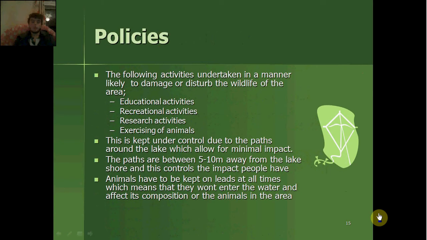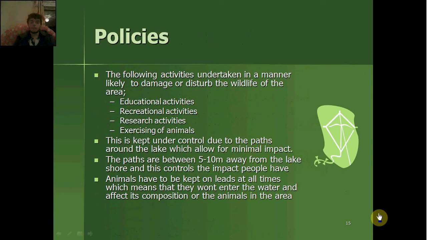The following activities undertaken in a manner likely to damage or disturb the wildlife of the area: educational, recreational, research, exercise activities or exercising of animals. This is kept under control due to the paths around the lake which allow for minimal impact.